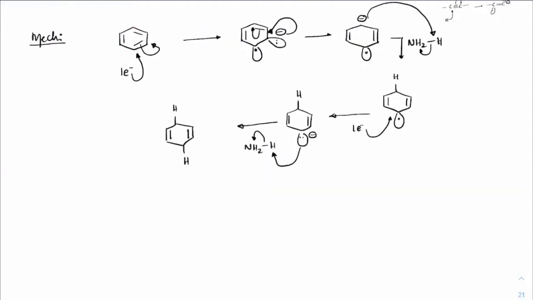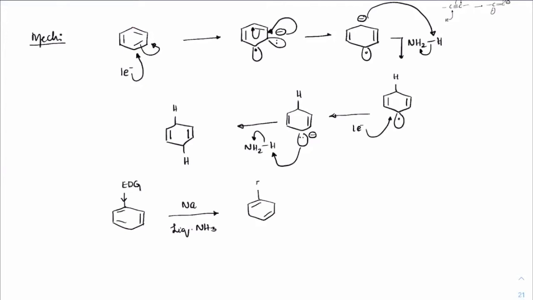Instead of benzene, imagine there is some donating species here, like an electron donating group such as CH3, OCH3, any of these groups. In case there is any electron donating group, and the Birch reduction is done with sodium and liquid ammonia, this time the addition will happen such that the double bond would be here.